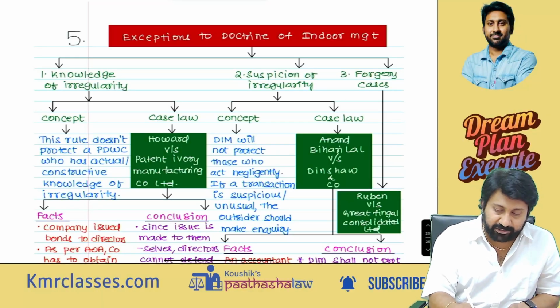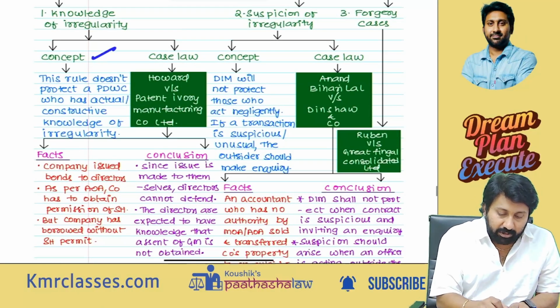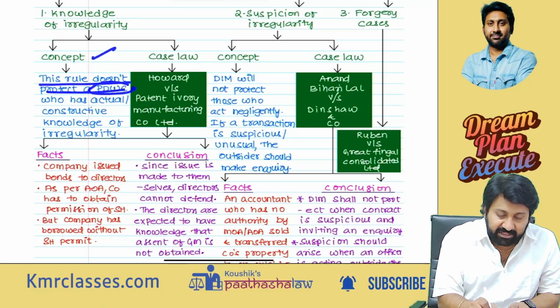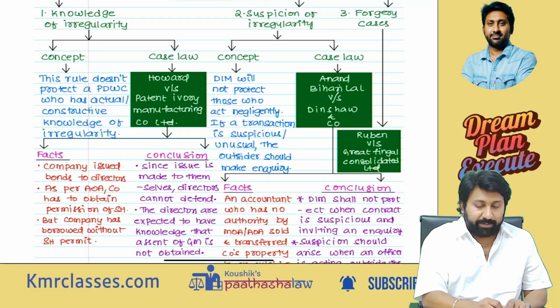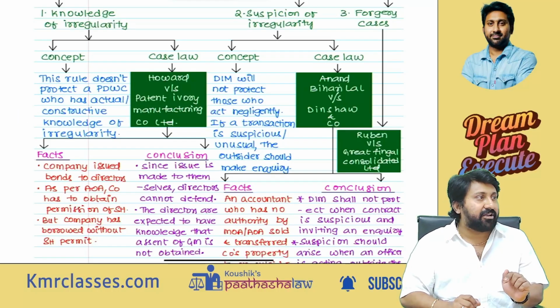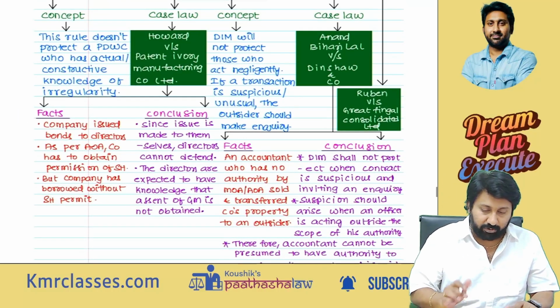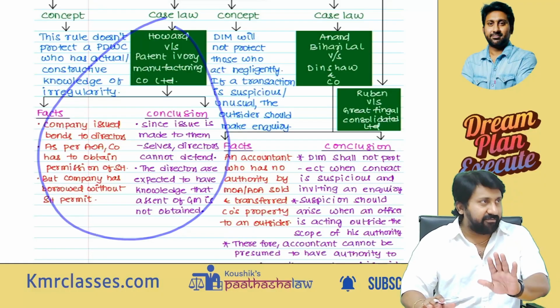Exceptions to indoor management. Concept: the rule does not protect a person dealing with the company who has actual or constructive knowledge of irregularity. Means if you already have the knowledge of irregularity, this will not protect you. I am projecting the case law. Whenever you need, you can read.